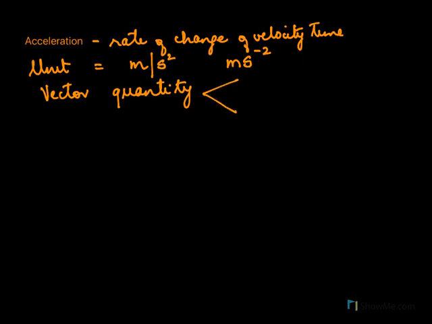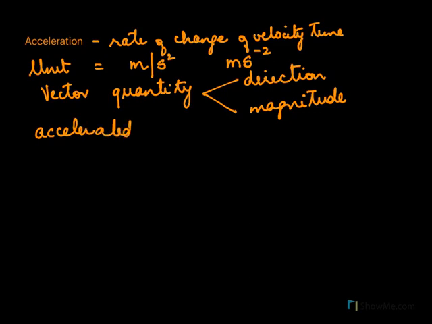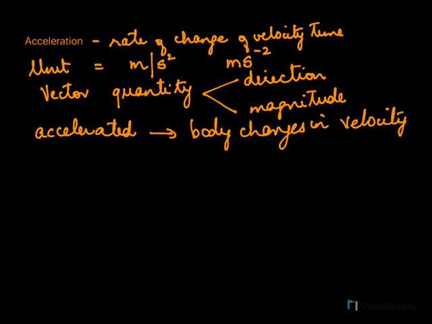Means it has got direction as well as magnitude. And when is a body said to be accelerated? When a body changes its velocity, the body is said to be accelerated.